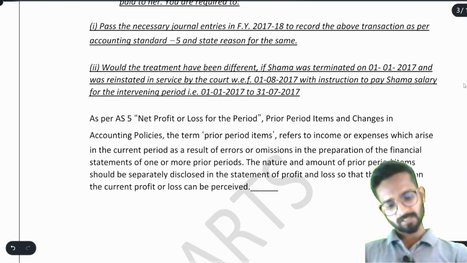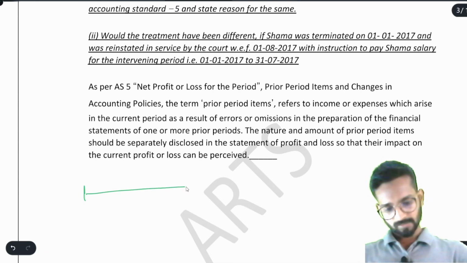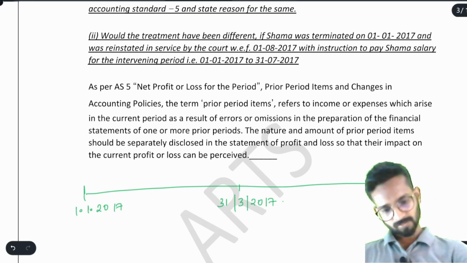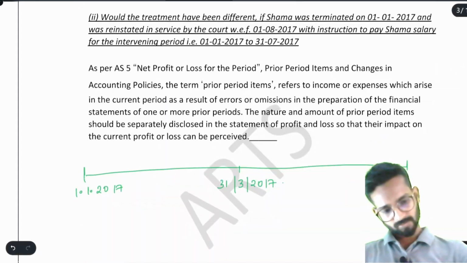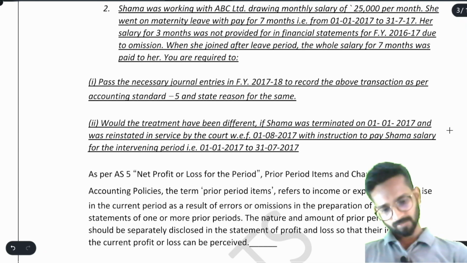Before that, we will understand the case study. See, they are saying that on 31st March 2017 is here. She went on maternity leave from 1st January 2017, and when she came back, it was 31st July 2017. Okay. Now what they are saying? They are saying that they have paid the entire money. When she joined after leave period, the whole salary was paid to her.